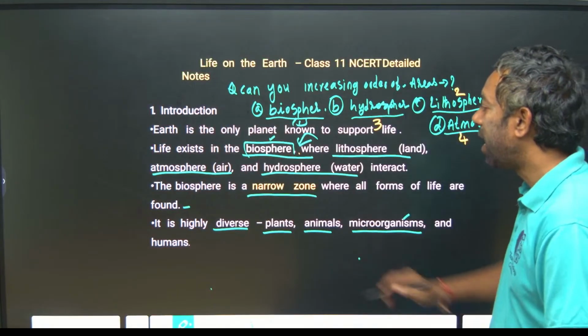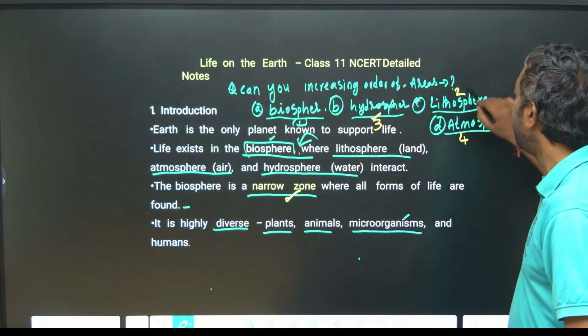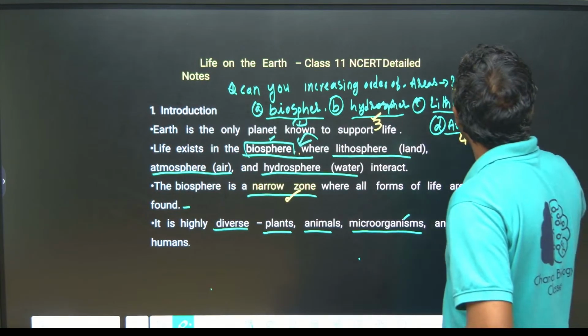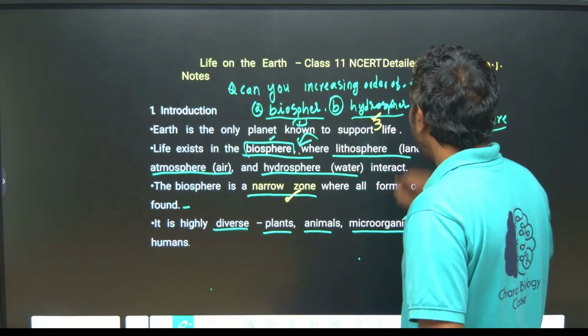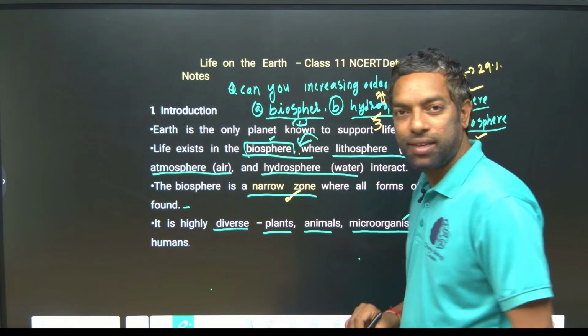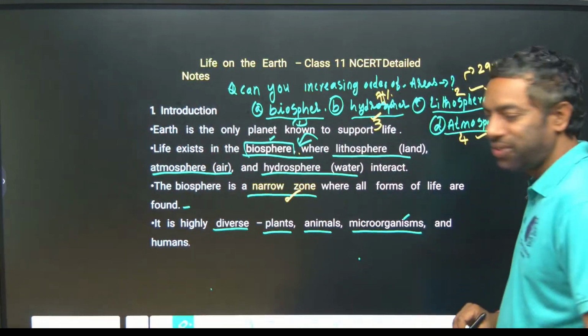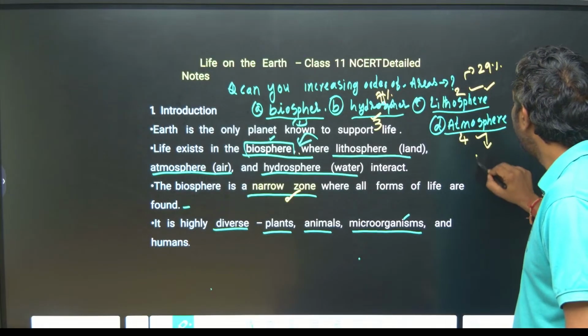Biosphere is a very narrow zone compared with hydrosphere, lithosphere and atmosphere. Lithosphere is land, 29% of the earth. Hydrosphere is 71% of the earth. And the atmosphere is huge, guys.